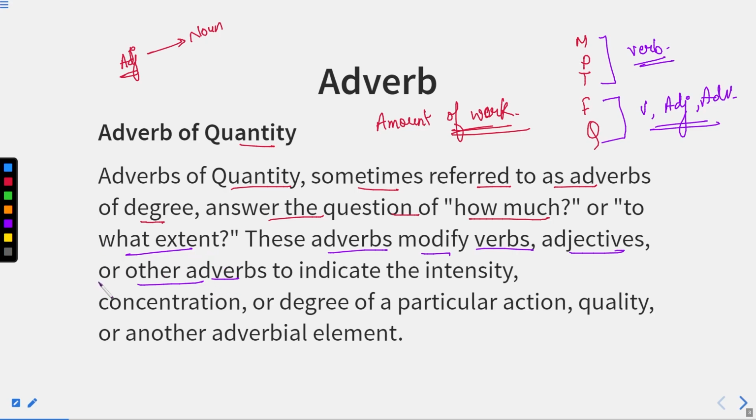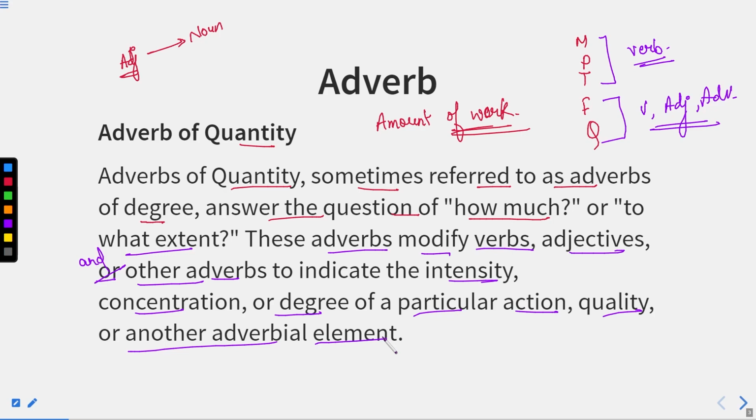Well, I would write 'and' in place of 'or', just because we are not taking these words in options. In fact, all these together can be qualified by adverb of quantity to indicate the intensity, concentration, or degree of a particular action, quality, or another adverbial element.